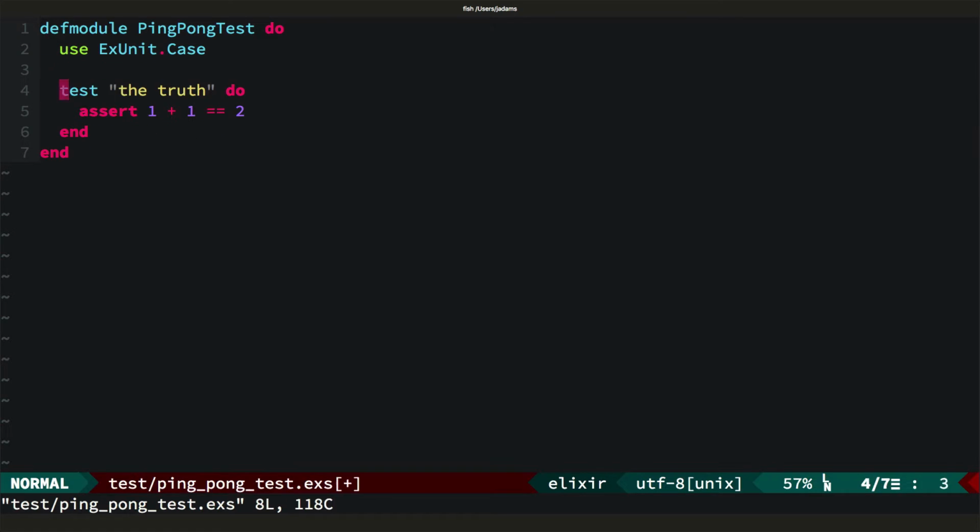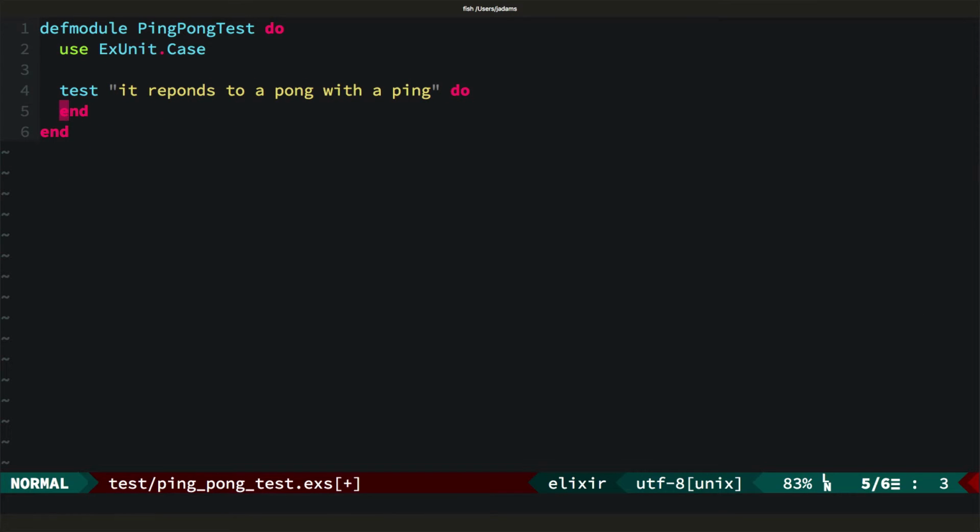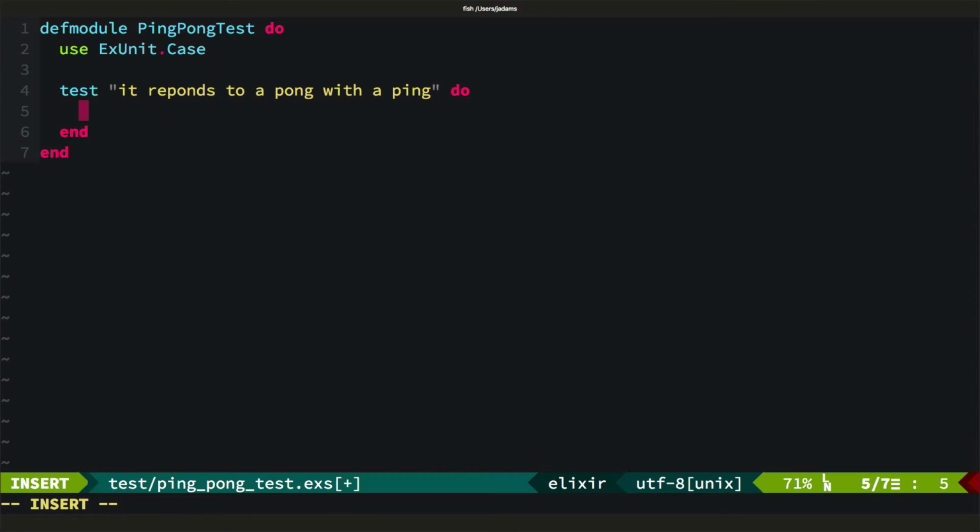Now let's start out with a test. We'll test that we can spawn a process, send it a ping message, and get a message back. Spawn takes a module, a function name, and a list of arguments. It starts a new process running that function. When the function completes, the new process will die.